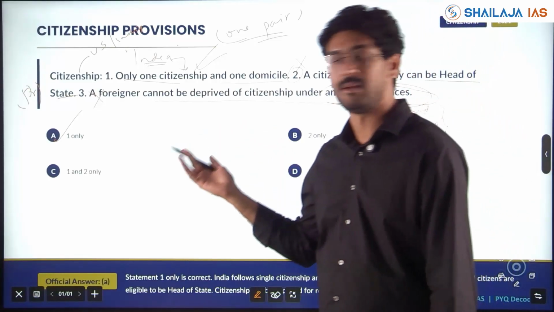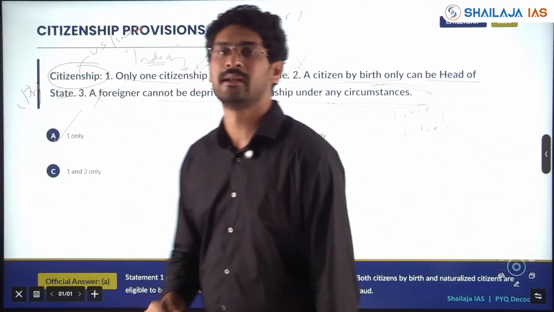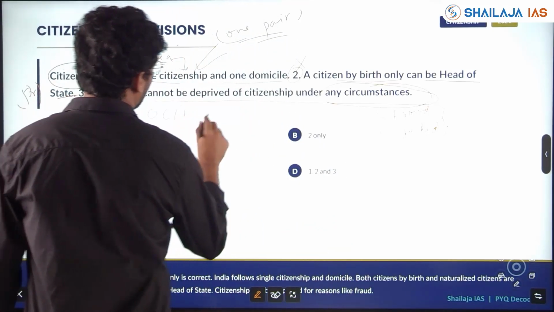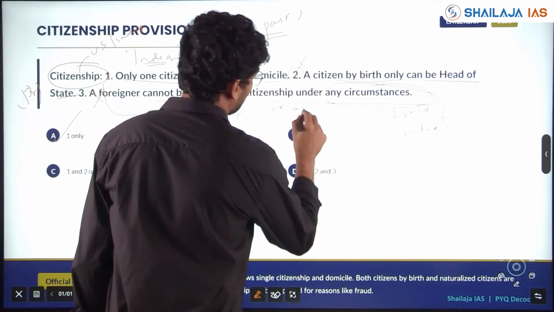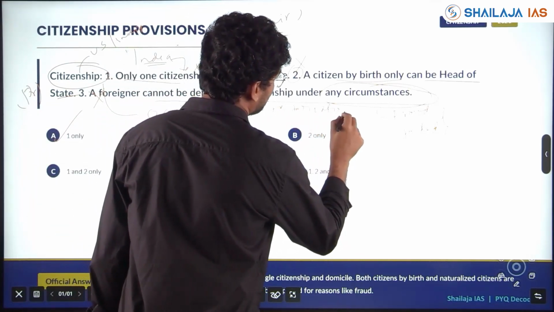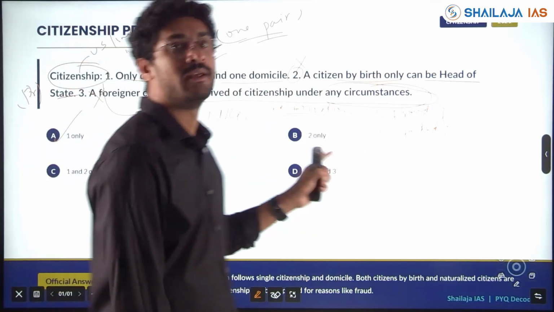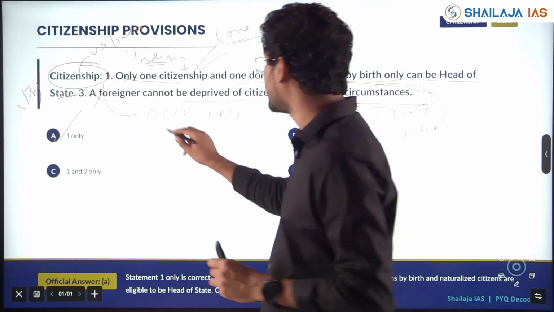Understand what type of questions are coming in citizenship. Questions are coming on OCIs, NRIs, their reservation, their children's reservation, whether they are eligible for reservation or not, in education, in jobs, whether OCIs have anything.